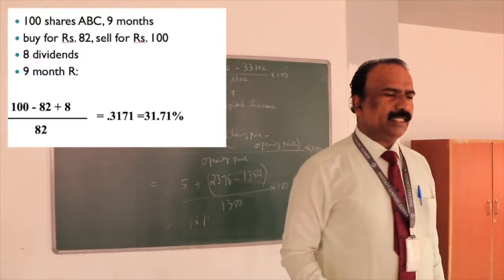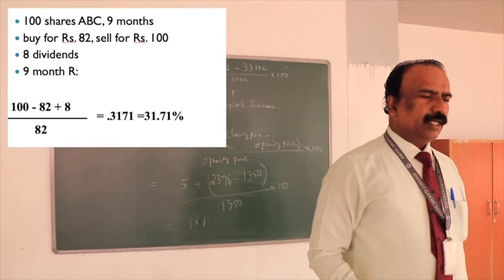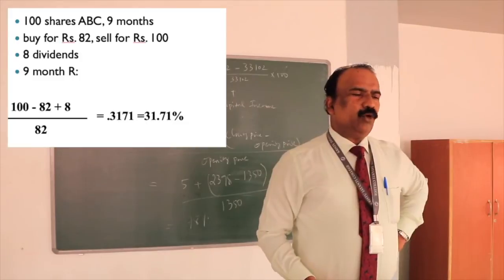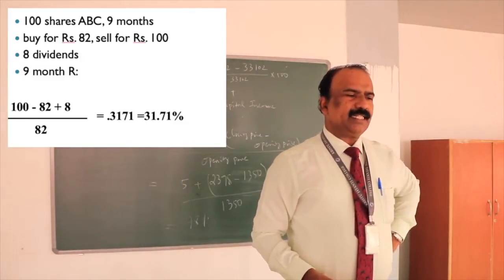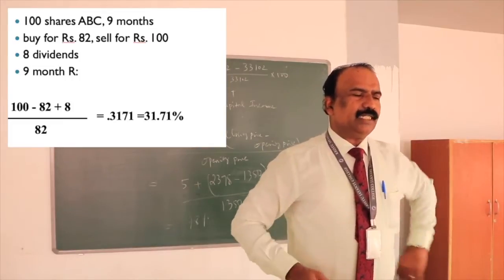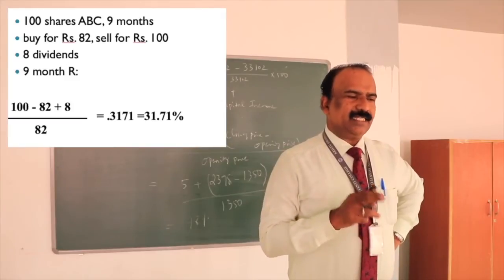Okay. So look at this here. He bought the shares, look at the example here. He bought the share for 82 and he sold for 100 rupees and he received a dividend of 8 rupees. So what is the total return for 9 months? Selling price, so dividend is 8.